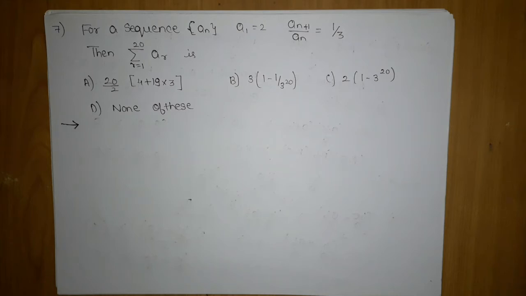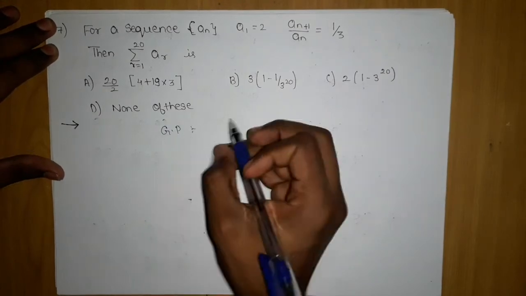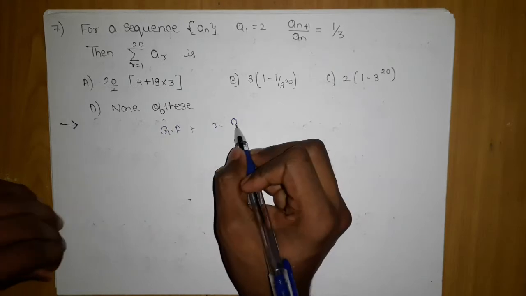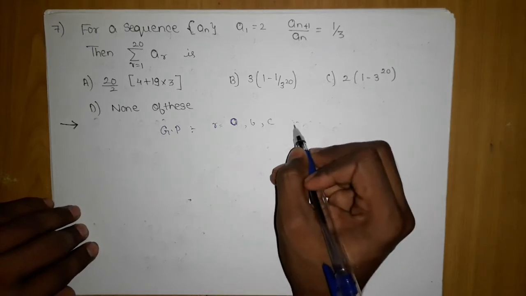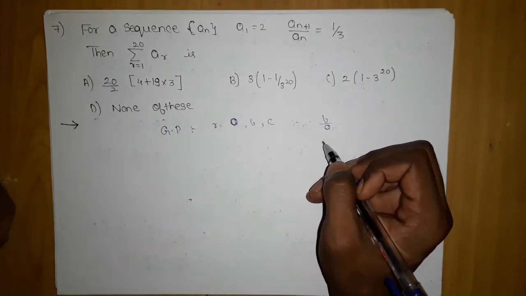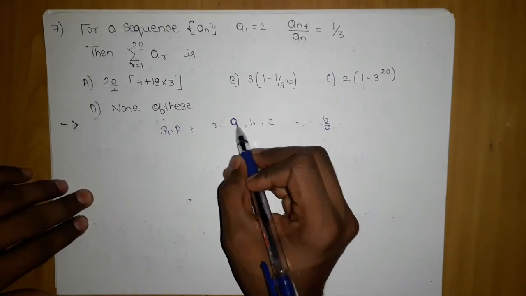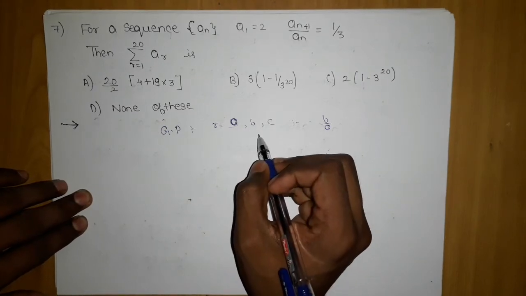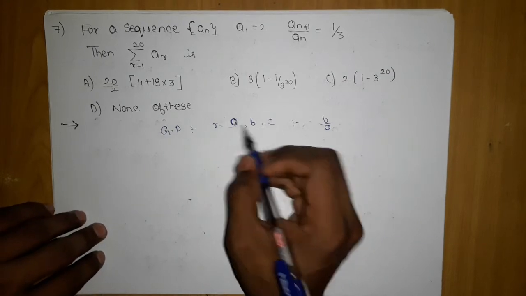So how are we going to proceed with this problem? If you can observe, in GP, just remember how we used to find the common ratio. We used to take one greater term. If I say A, B, C, how will you find r? You will take the greater term divided by the term just before it. So for B, the term just before it will be A, so I will divide it by A.